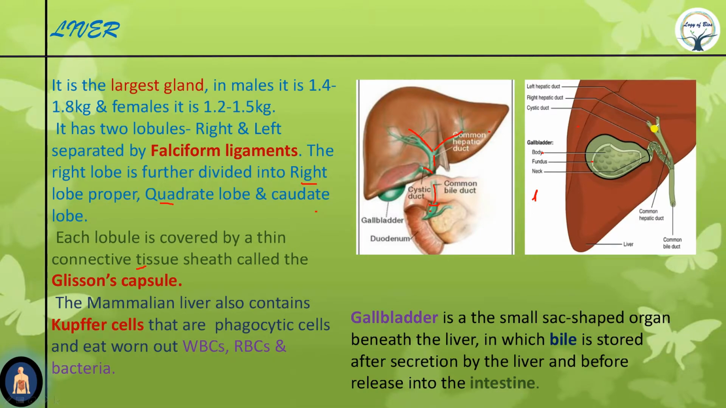Now this is the right hepatic duct, this is the left hepatic duct, together forming the common hepatic duct. The common hepatic duct with the cystic duct together forms the common bile duct. The common bile duct, having the sphincter of Boyden, opens into the hepatopancreatic ampulla or ampulla of Vater. Okay, we will discuss it later.